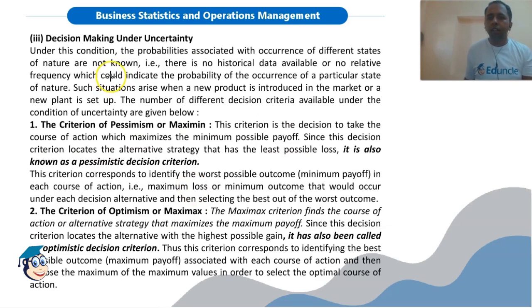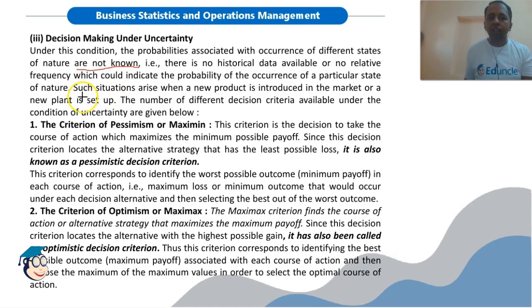Then third is decision making under uncertainty. If we don't know the probabilities associated with each outcome, then we are dealing with decision making under uncertainty. Under this condition, the probabilities associated with the occurrence of different states of nature are not known. That is, there is no historical data or relative frequency which could indicate the probability of the occurrence of a particular state of nature.